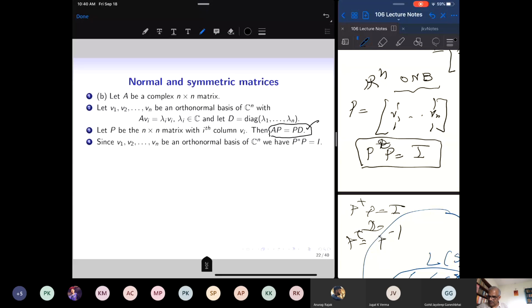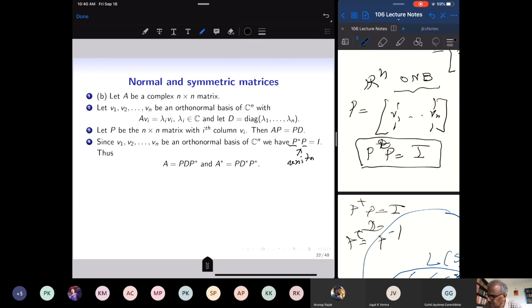This is the property that column vectors of P are eigenvectors and eigenvalues are the diagonal entries of D. So if V1 up to Vn are an orthonormal basis of Cn, then the earlier property that P transpose P is identity now translates into P star P equal to identity, because the inner product is the Hermitian inner product. Therefore P star is the inverse of P. If the column vectors of P form an orthonormal basis of Cn, then P star is the inverse of P. Computing the inverse is very easy, and such matrices are called unitary matrices.